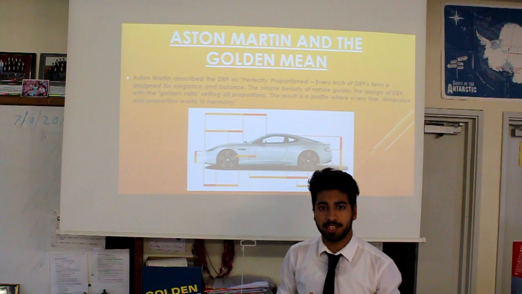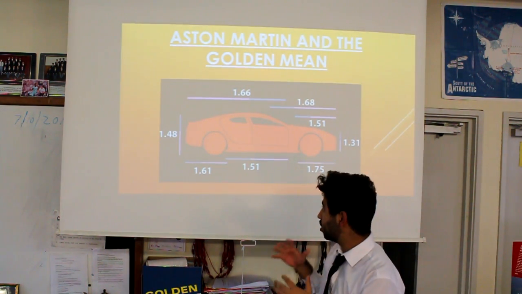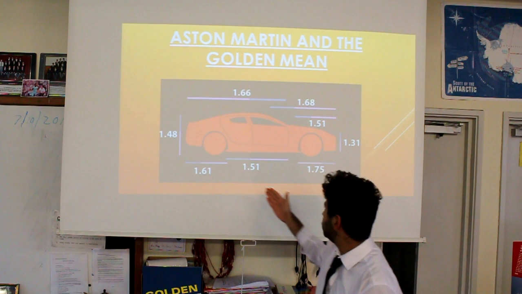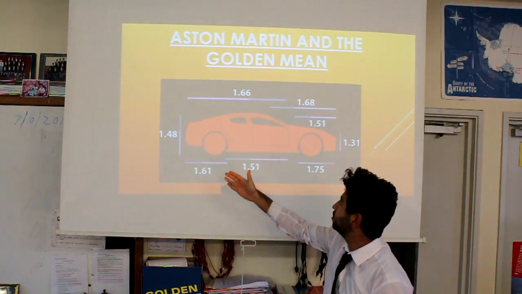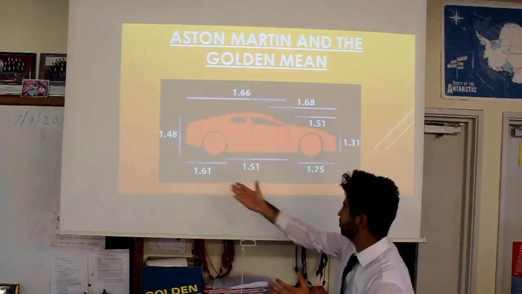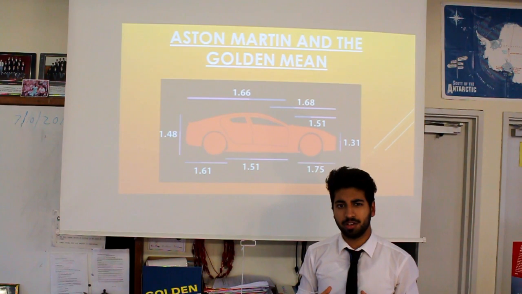And what's so fascinating about this is that Aston Martin have even gone as far as admitting that their cars use the golden mean. As you can see here, we have a scale of it. These numbers are getting closer and closer to the golden mean, as you can see. So now we can take what we've learned with the golden mean and look a bit further.